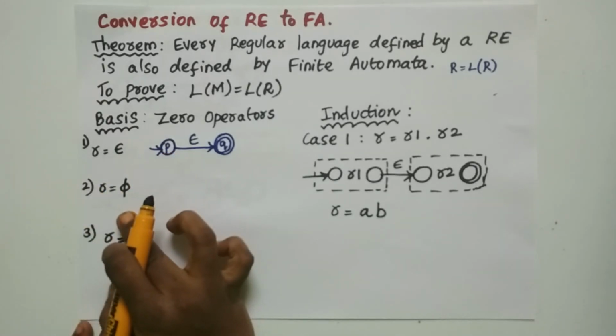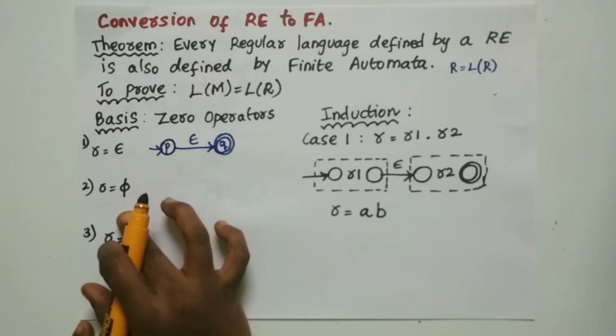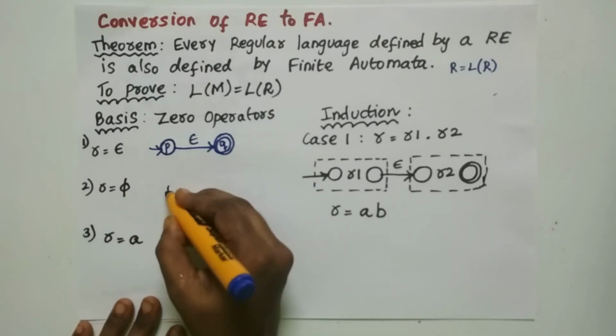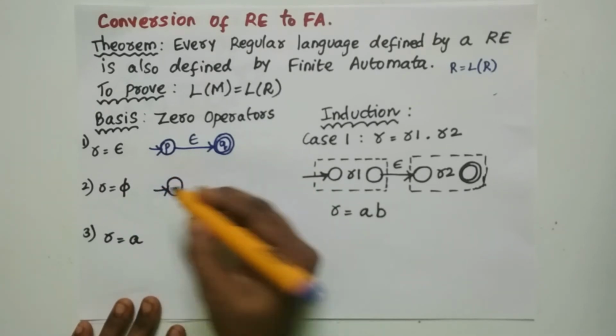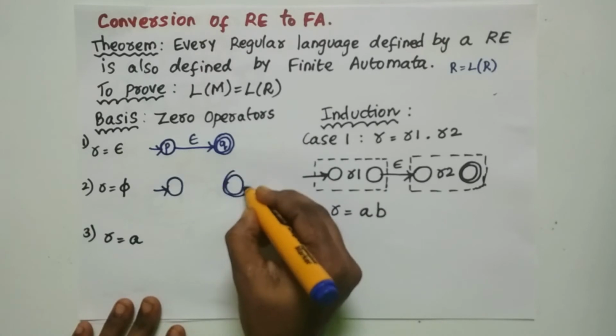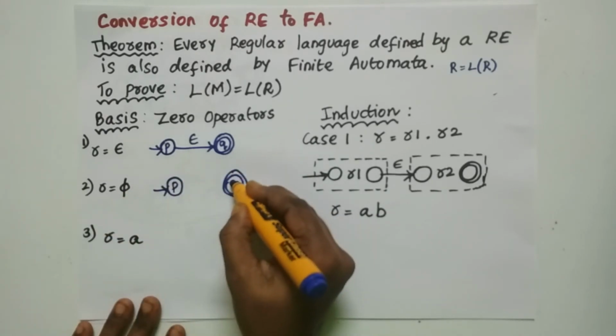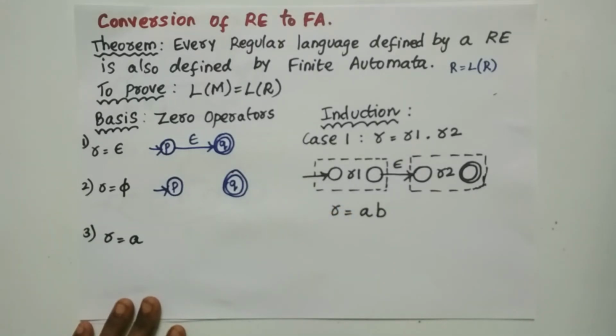Now, if r equal to empty, that means the regular expression is null. You don't have any symbol and you don't have any transition. But there exists an initial state and a final state, where from the initial state P to Q there does not exist any transition.